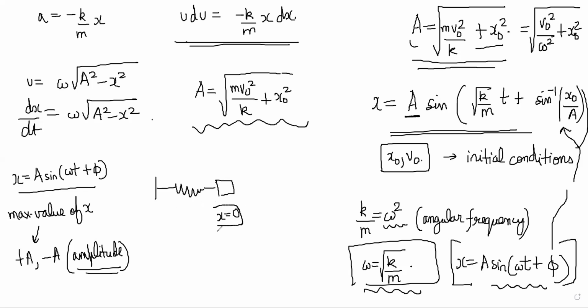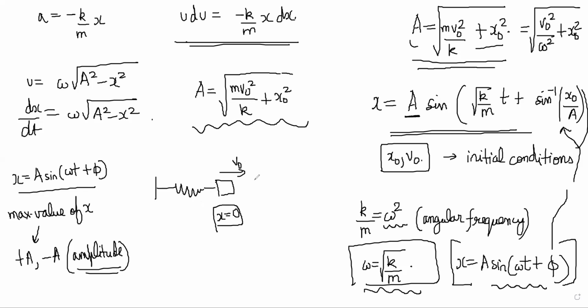If you give it a velocity v naught, then its amplitude will become m v naught square by k plus 0. So root of m v naught square by k will be its total amplitude.